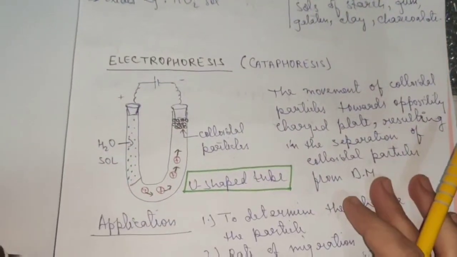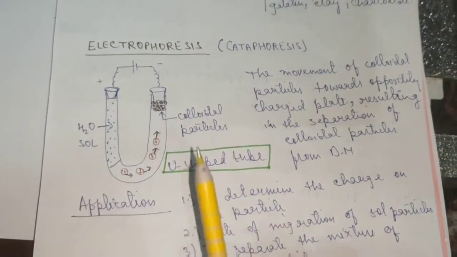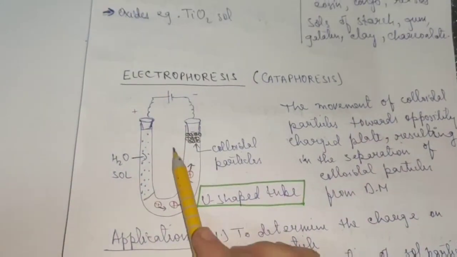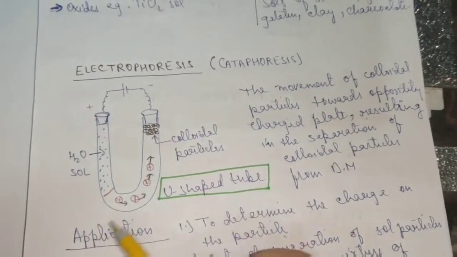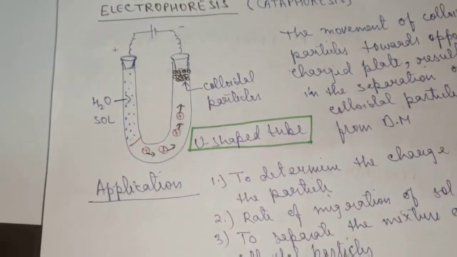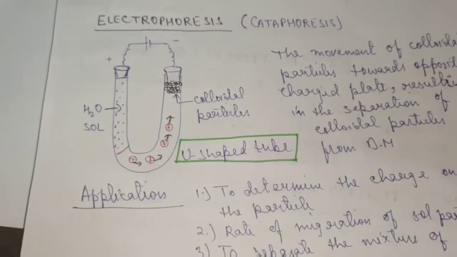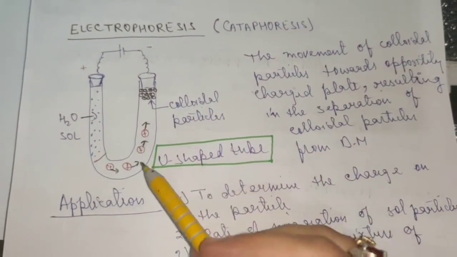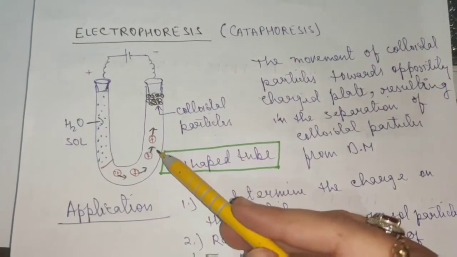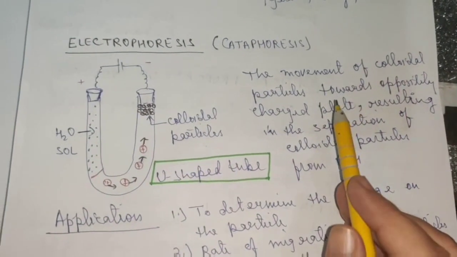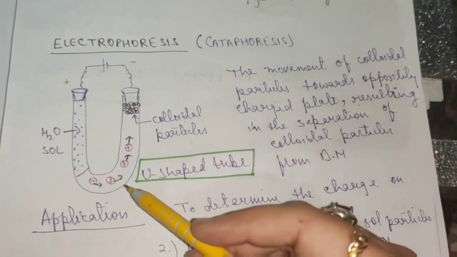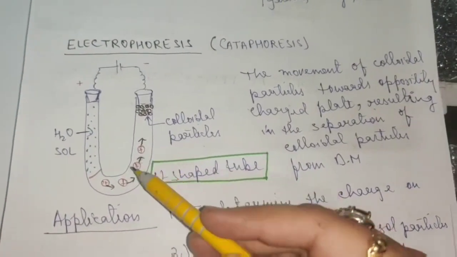Now coming to electrophoresis, these are very important topics that I am discussing today, children. Electrophoresis is also known as cataphoresis. This method is very simple. What happens in this method, children? This method basically leads to separation of the dispersed phase from the dispersion medium. As we know that colloidal particles are charged, they possess some charge.